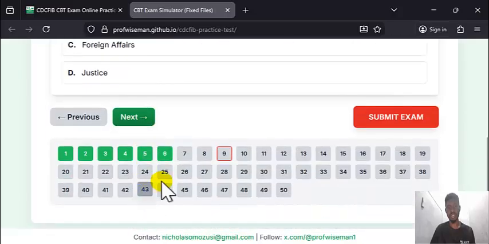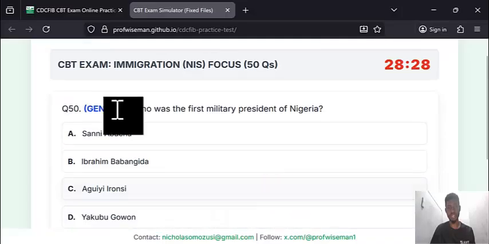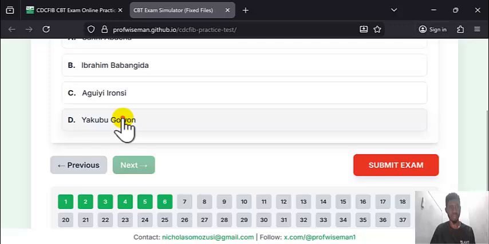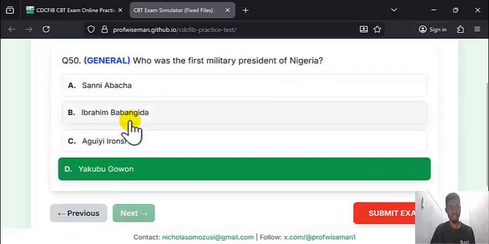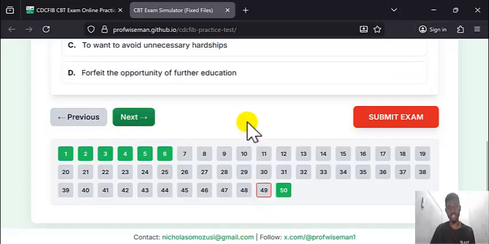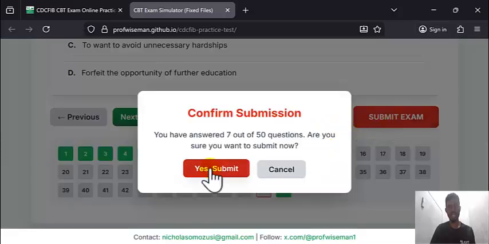I have skipped this question. I'm now in question 9. I can move to question 50. And click. That is the final one. I can go to the previous one, which is 49. So let's assume that I'm okay with the exam. I can now click submit.